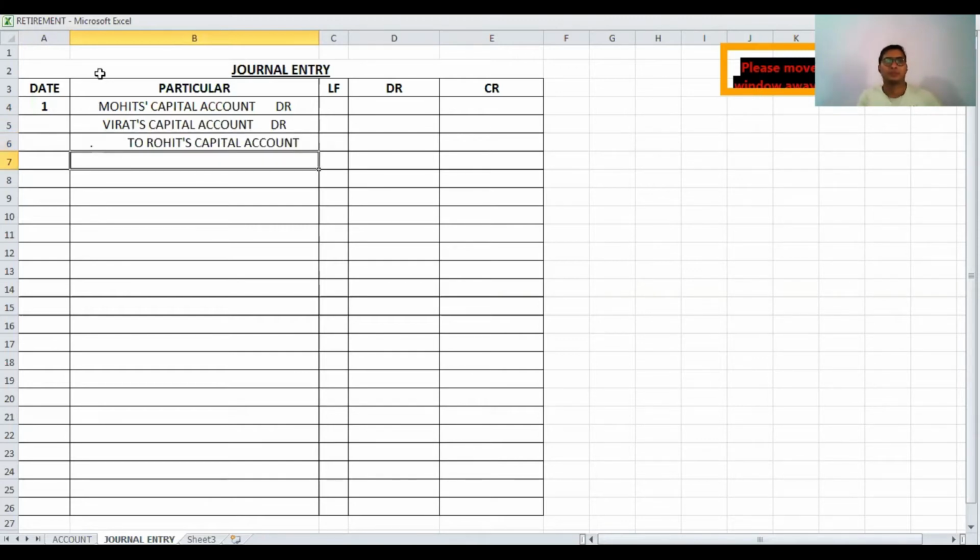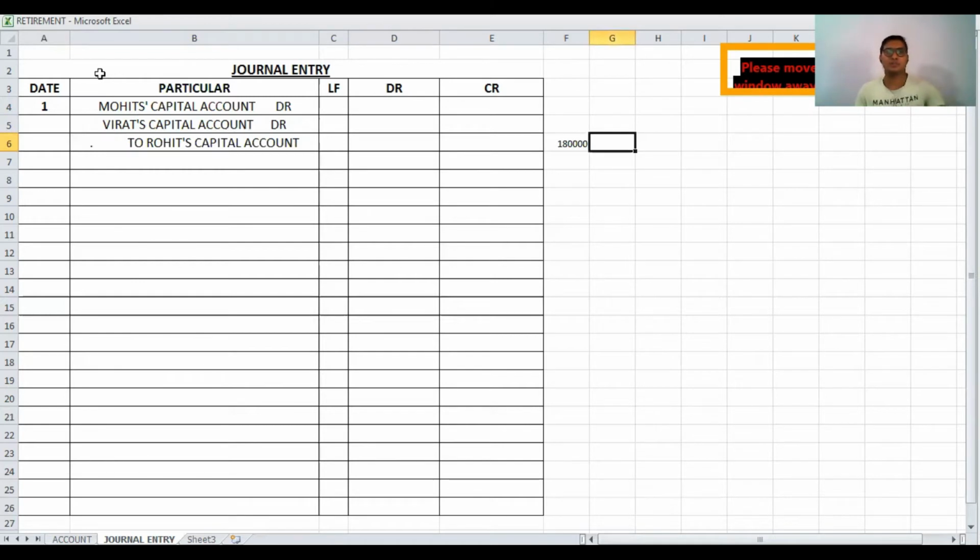Here Mohit and Virat's capital accounts are debited because they are the gaining partners, and Rohit is the retired partner, so the retired partner's capital account is credited. Then the value of goodwill: as per adjustment 5, the value of goodwill is 1,80,000.